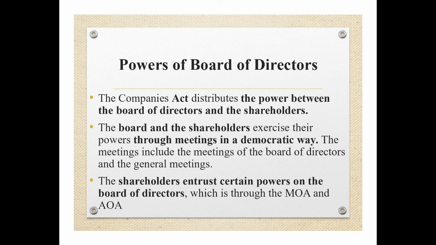Firstly, we will look into the powers of the board of directors. We know that the Companies Act distributes the powers between the board of directors and shareholders. The board and the shareholders exercise their powers through meetings in a democratic way, and they take decisions in those meetings. The meetings include the meetings of the board of directors and the general meetings. The shareholders entrust certain powers to the board of directors through the memorandum of association and articles of association.